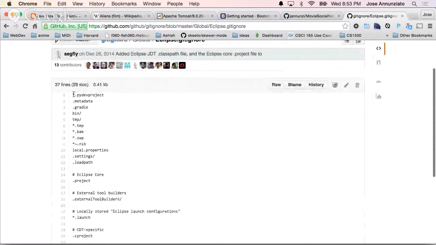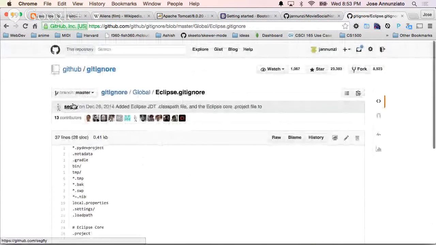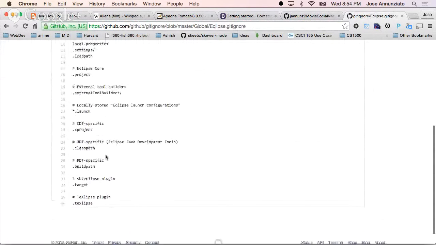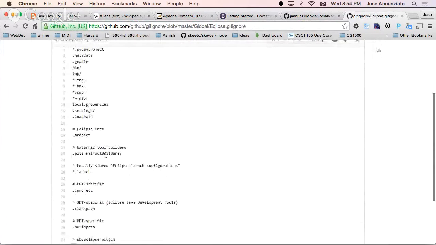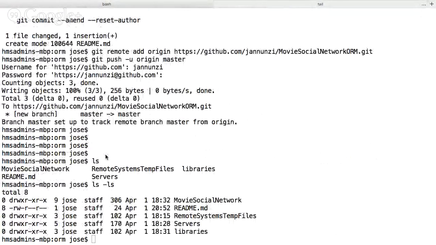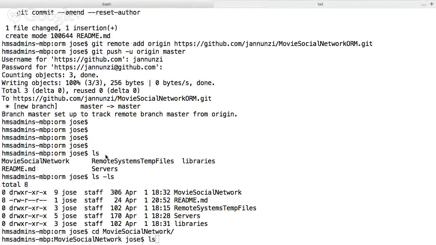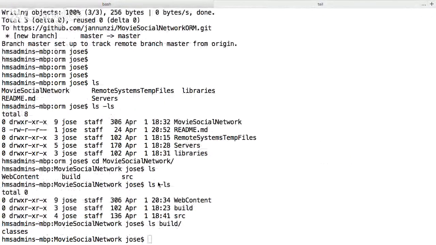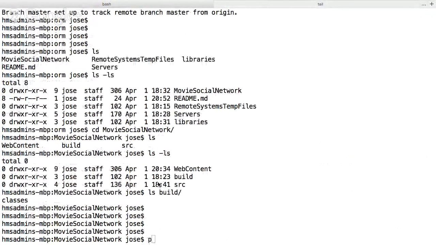So this is a git ignore for Eclipse that will allow me to ignore all sorts of things. Because in here, for instance, if I do an ls and go into Movie Social Network, notice that we have here build, and build has classes. We have a whole bunch of stuff that we don't want to push, right?